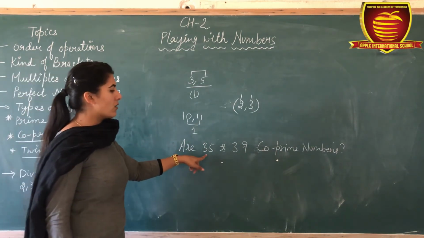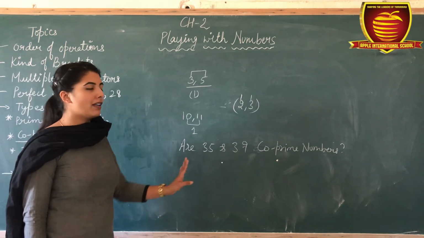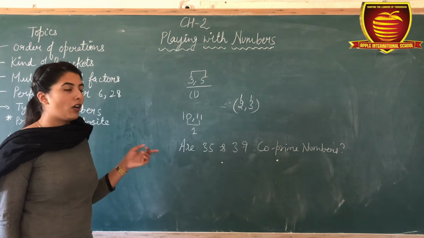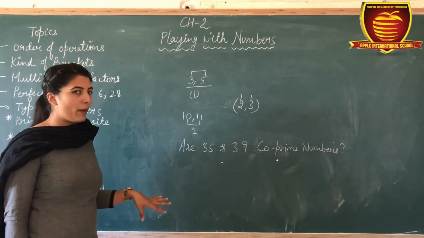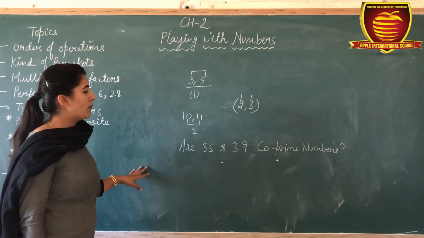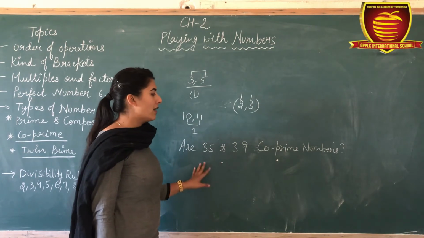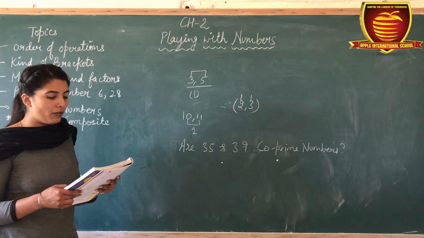Firstly, make the factors of 35 and 39. After making the factors, find the common factor. If the common factor is only 1, then these are co-prime numbers. If the common factors between these two numbers are more than 1, then they are not co-prime. So find out fast.